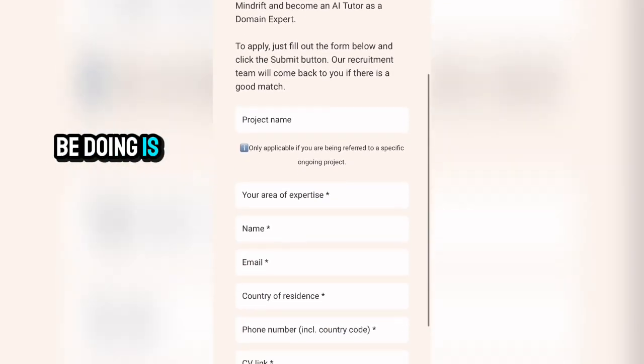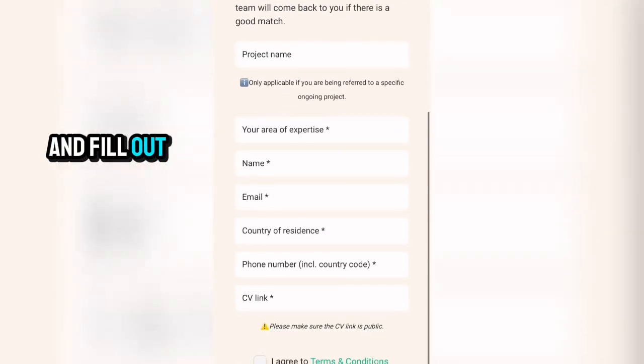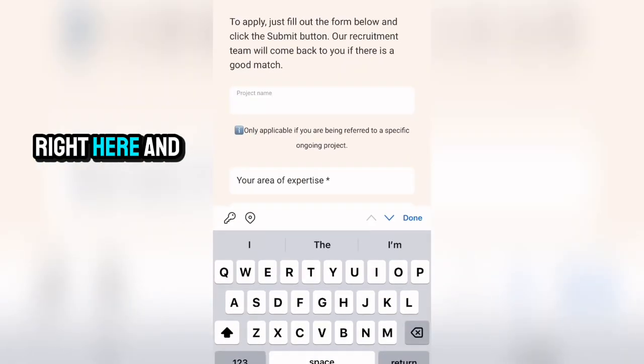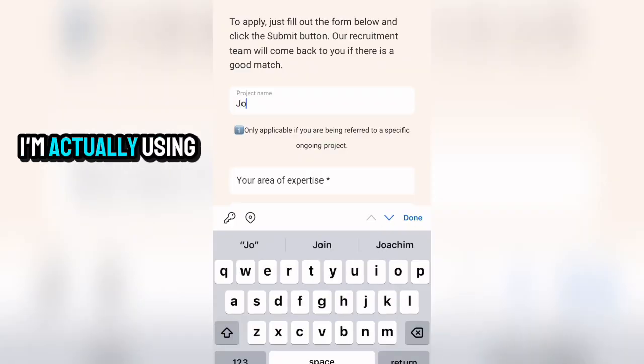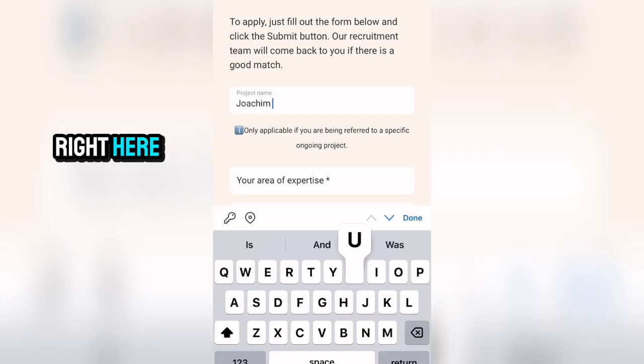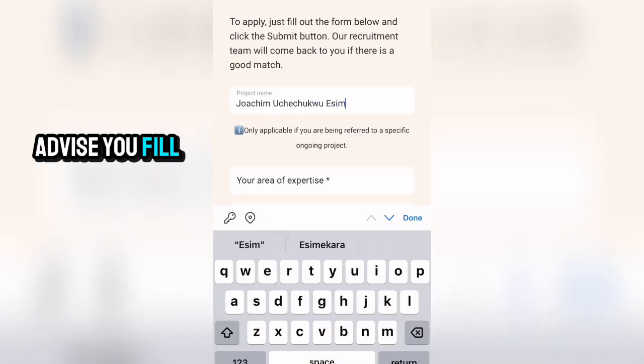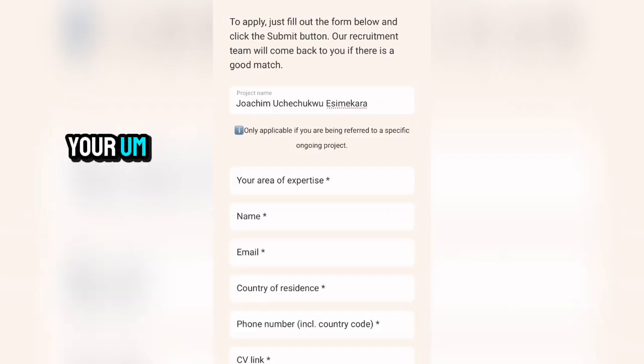So what we are going to be doing is to first of all follow this process, fill out all this and click on submit. What you will be doing right here is to come here and insert your name. So what I will be doing right now is to put in my name. Let me say I'm using this particular name right here. Let me put in my full name right here. So let's go ahead with this. This is what you are supposed to be doing. I would advise you fill out the name the way you have it on your profile.